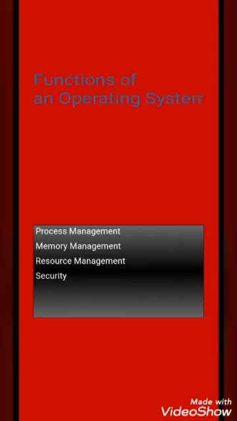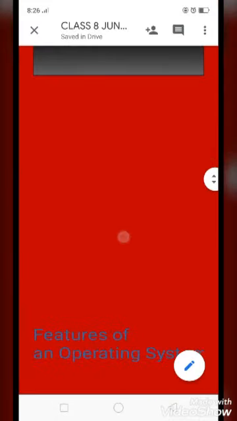Like that, it protects the system from unauthorized access, and this responsibility goes to the operating system only. Okay, so next we will move to the next session, that is features of an operating system.